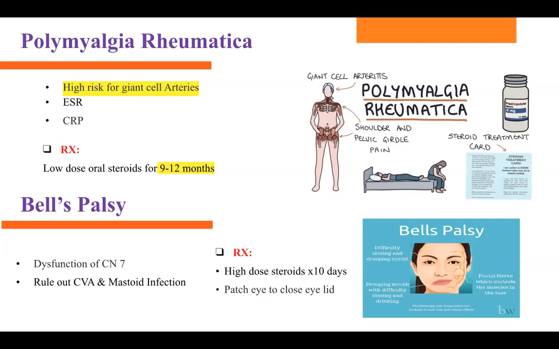Okay, maybe they have a tumor going on or mastoid infection. So you have to rule out CVA as well, because this patient presents with stroke-like symptoms. So we have to rule out CVA. We also have to rule out mastoid infection.